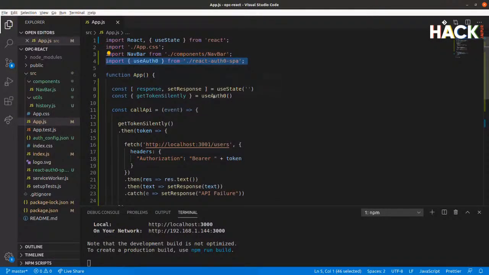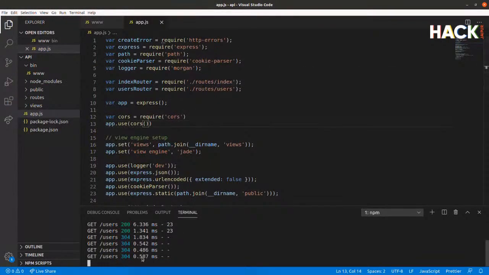So this is the React app. I'm going to switch over to the API here, and I'm going to stop the API for now. And we're going to add some code into the API to allow us to verify the JSON Web Tokens. So at this particular point, we're not looking at specific Auth0 libraries. We're looking at generic JSON Web Token libraries. So this would apply to any JSON Web Token from any identity provider. We're going to install the Express JWT extension or module, which allows Express to look at JSON Web Tokens, verify them, and change operations and functionality based on the outcome of that.